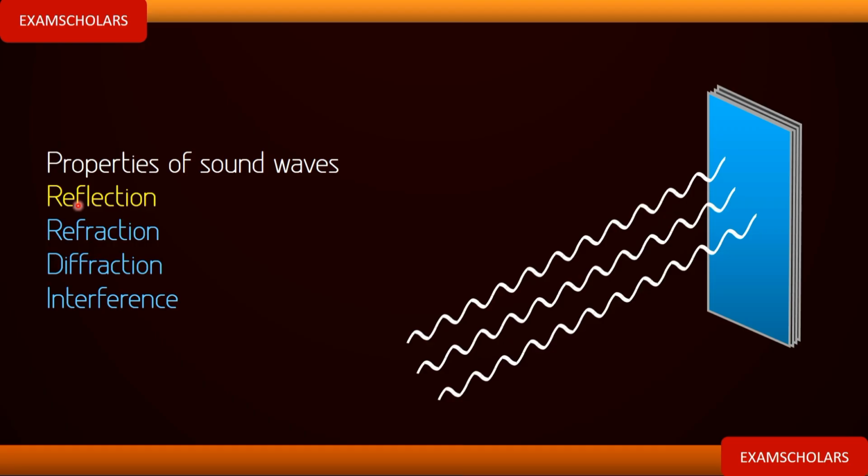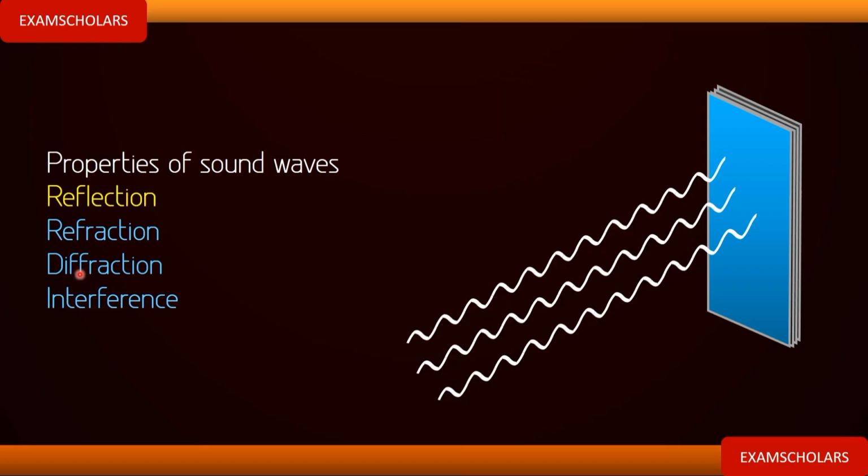Sound wave can also be refracted, which means it can change its direction or bend, or it changes its speed as it moves from one medium into the other medium. So sound wave can also be refracted. It can also spread out, which is known as diffraction. Sound wave can be diffracted, can spread out.